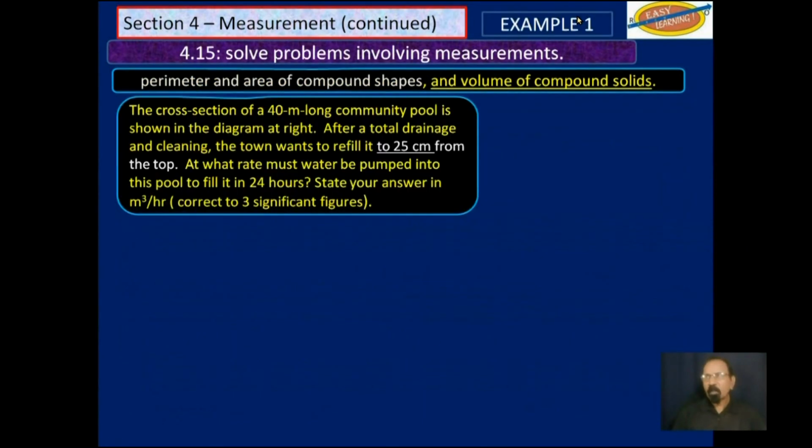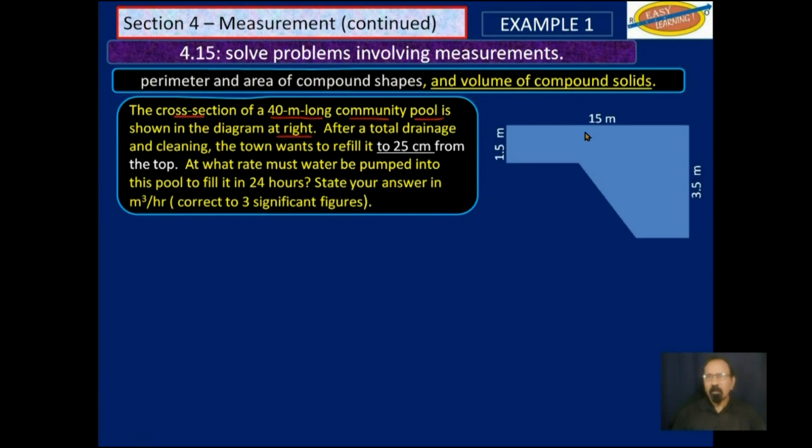Example 1. The cross-section of a 40-meter long community pool is shown in the diagram at right. So this is the cross-section. Remember, it is 40 meters long going back that way. After a total drainage and cleaning, the town wants to refill it to 25 centimeters from the top. At what rate must water be pumped into the pool to fill it in 24 hours? State your answer in cubic meters per hour. Correct to three significant figures.